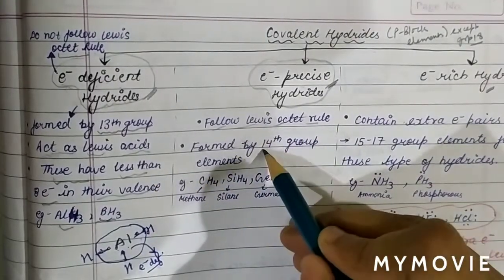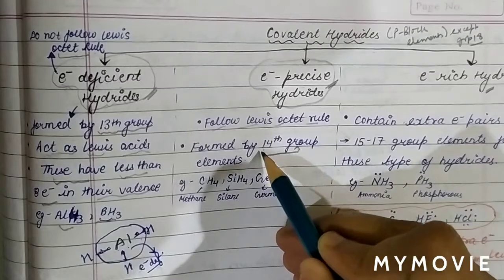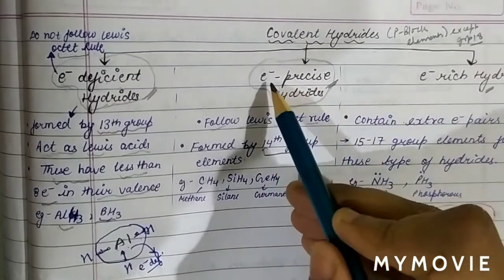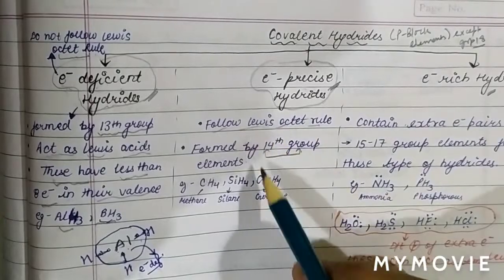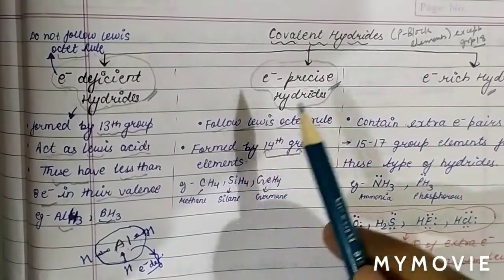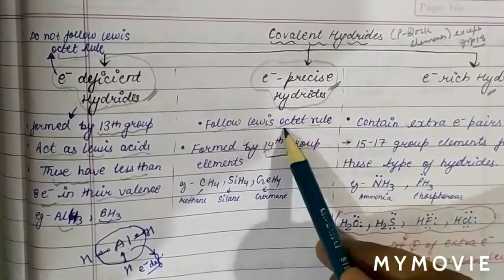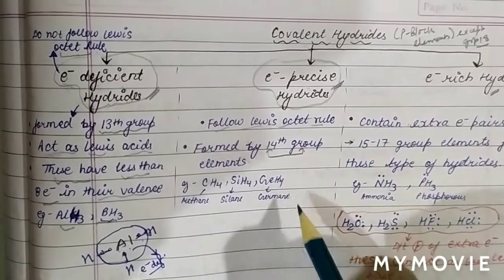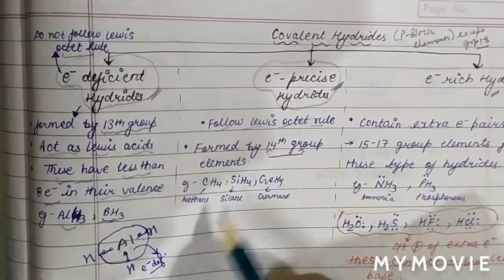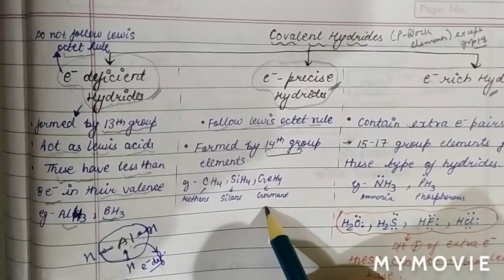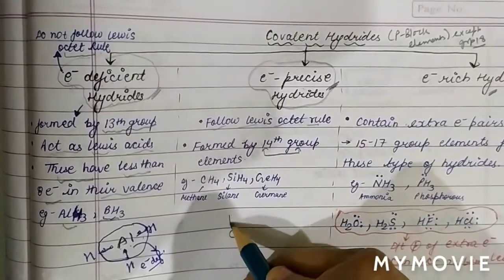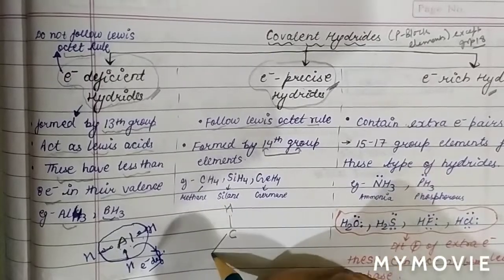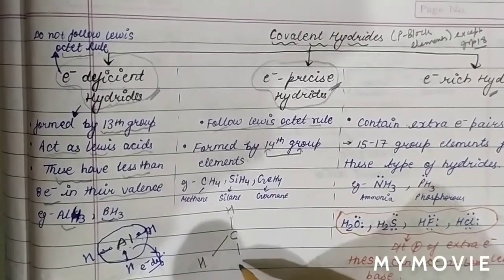And basically group number 14 elements form electron precise hydrides. Group 14 elements form electron precise hydrides, and these also follow the octet rule. See, for example, methane, silane, germane. As we can see, the central atom is carbon, and around carbon there are 4 hydrogen atoms.